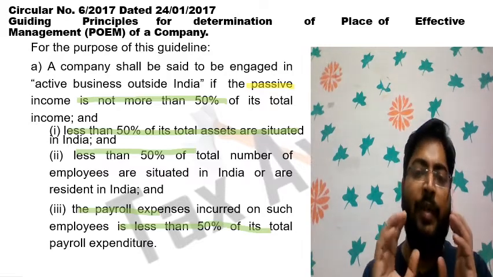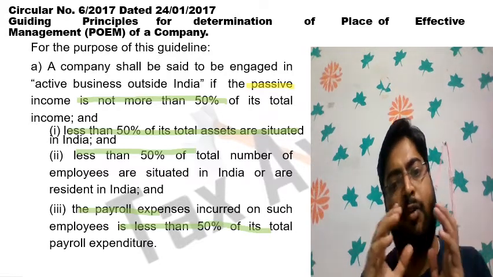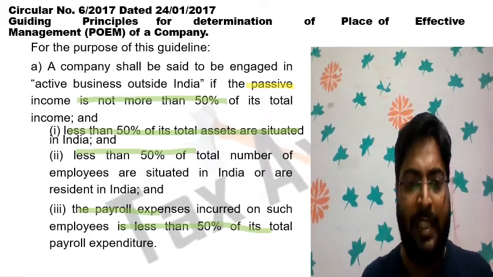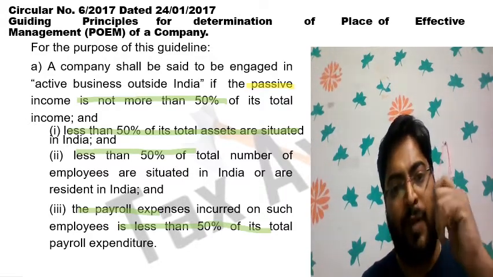So, for a company to be said to be engaged in active business outside India, we need to see whether the passive income is more than 50% or not.